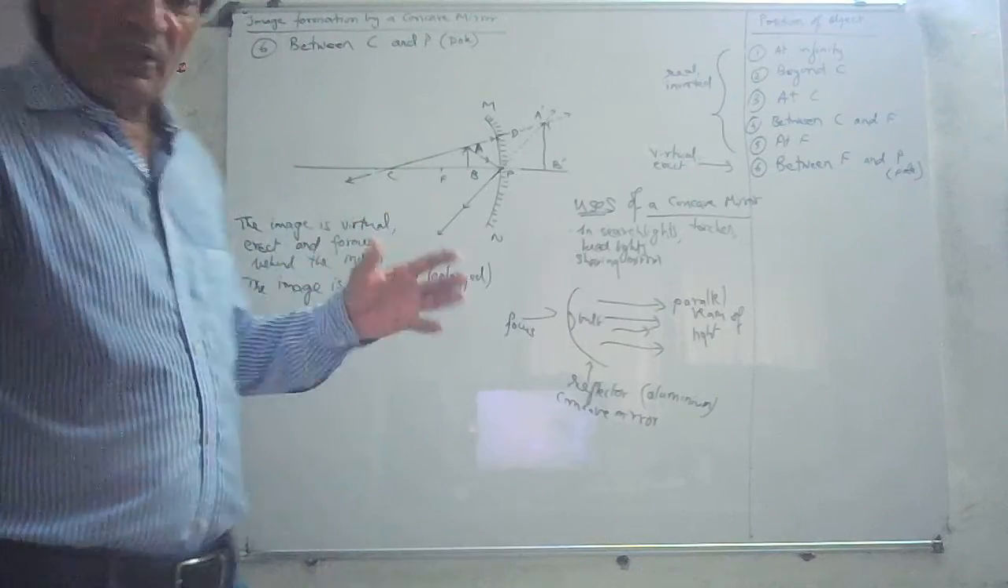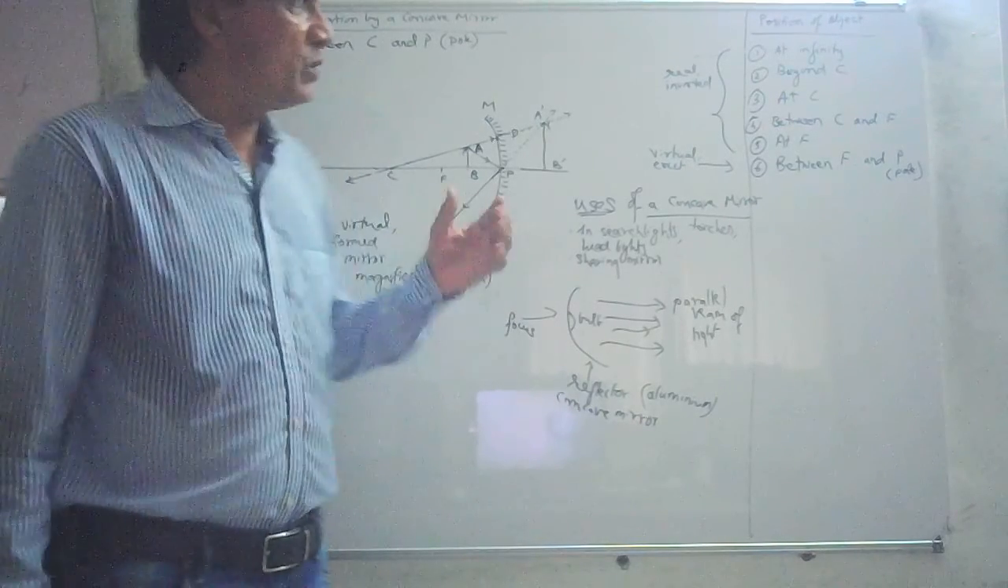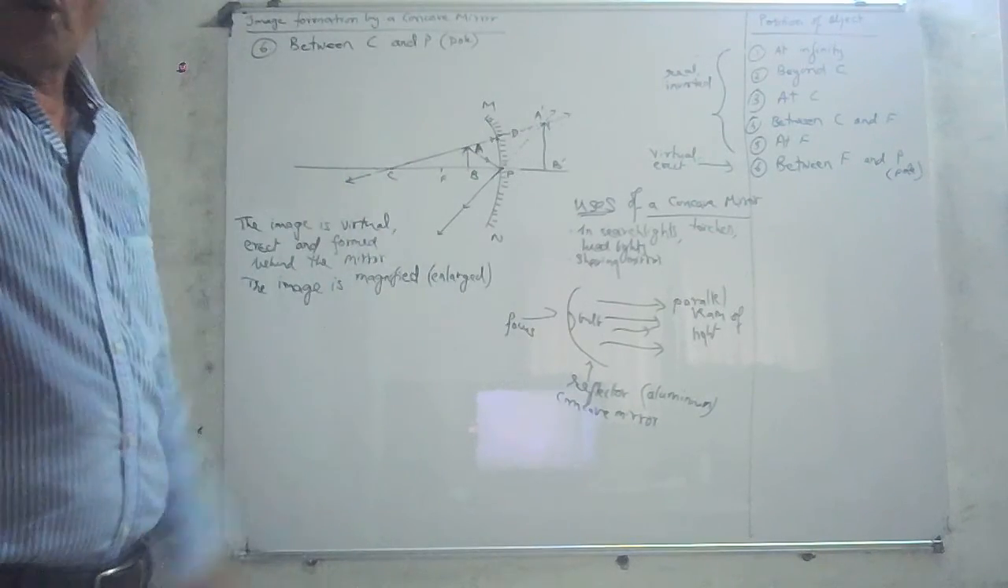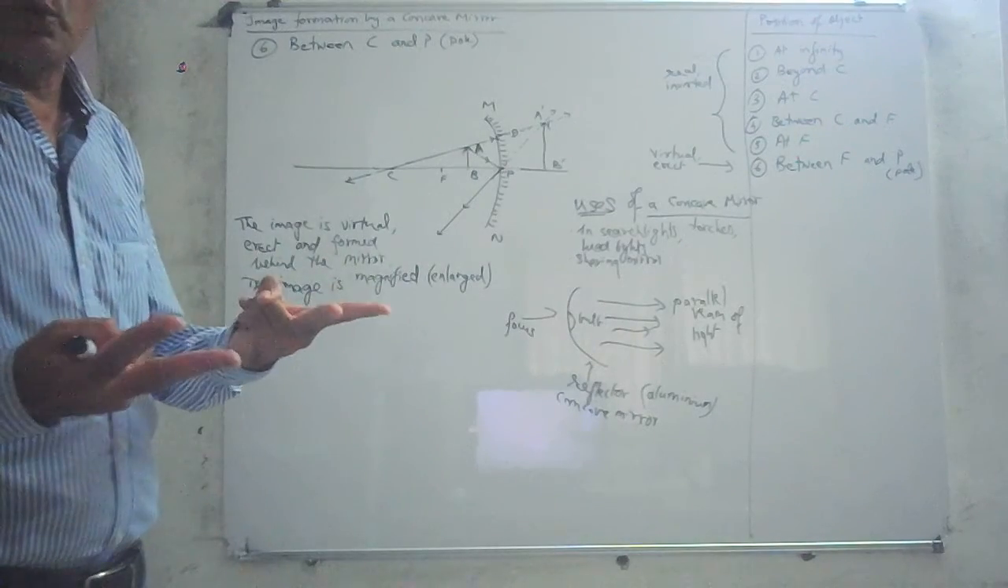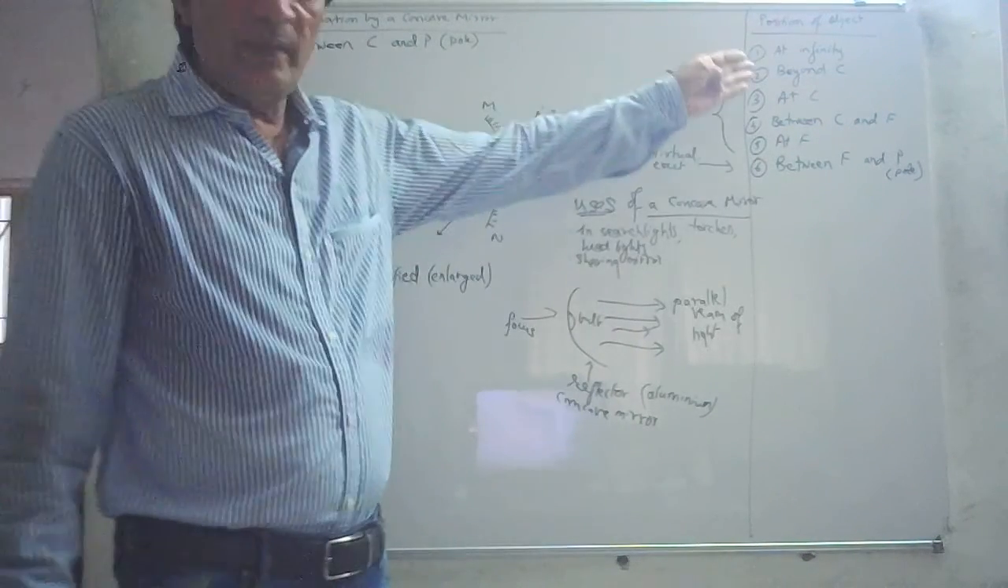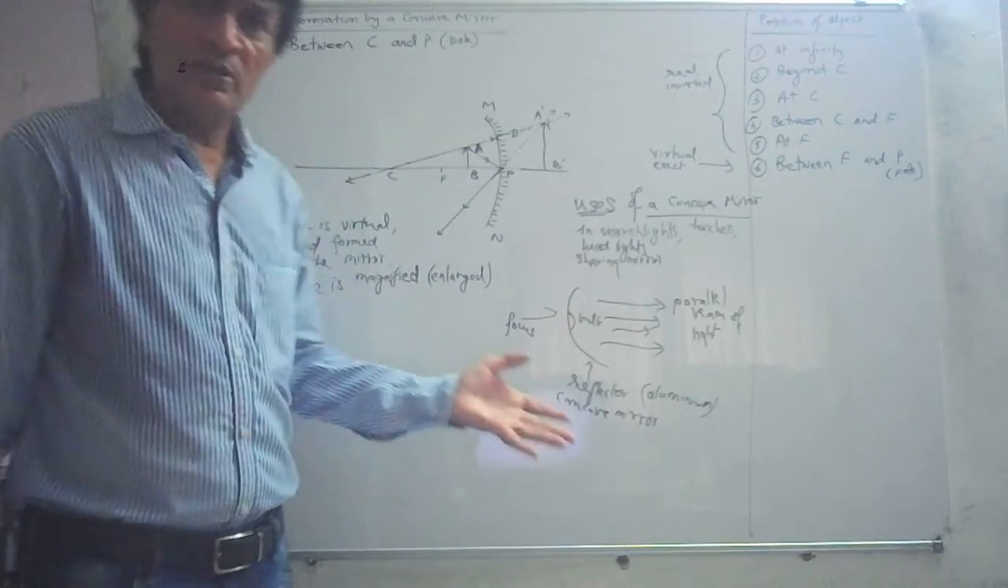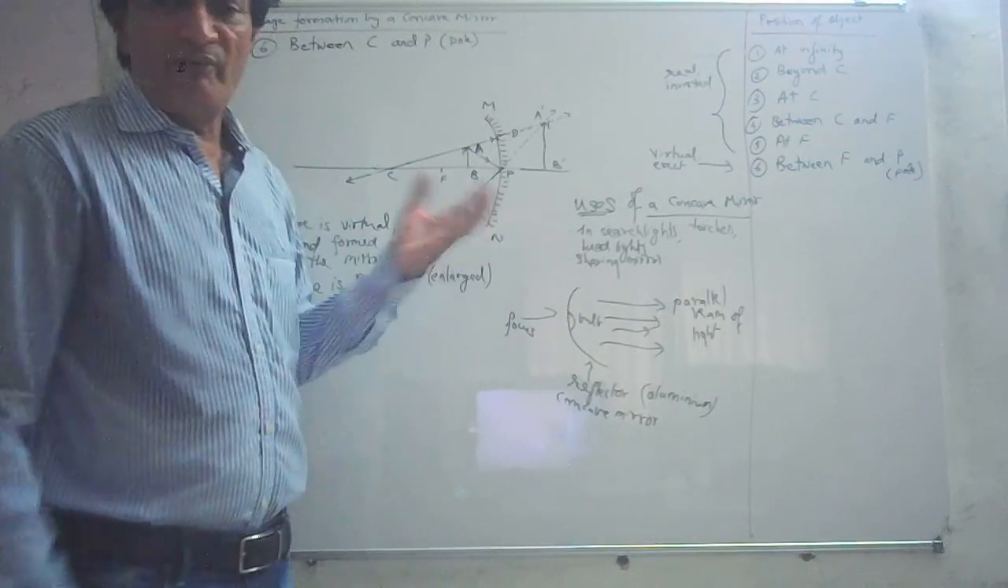Alright, this much is enough for today. Tomorrow I will go into image formation by a convex mirror. For a convex mirror, there are just 2 image formations, two places only, very easy. Then we'll discuss the uses, and after that we'll go to reflection of light.